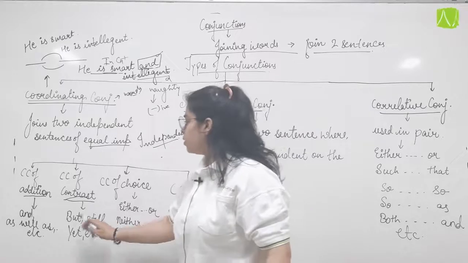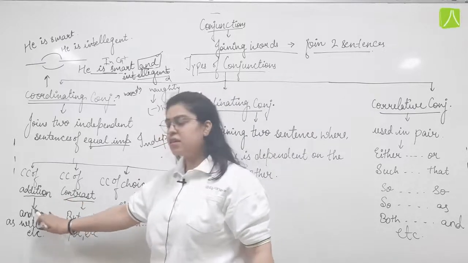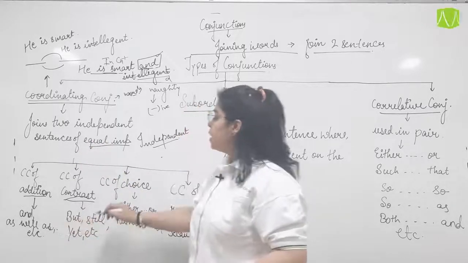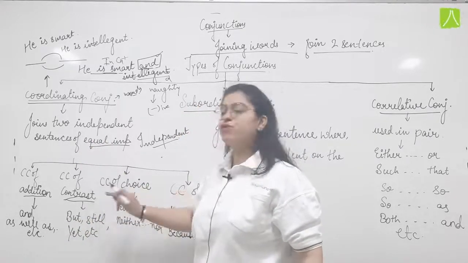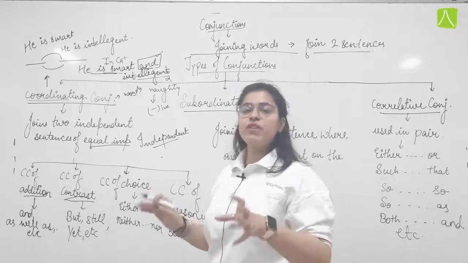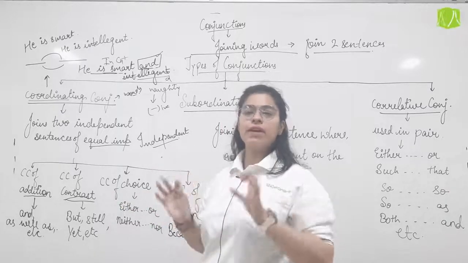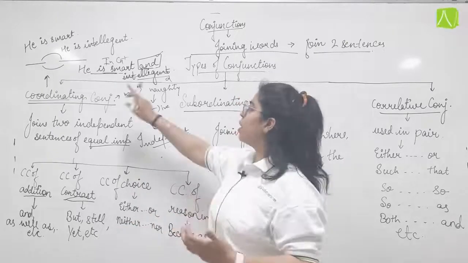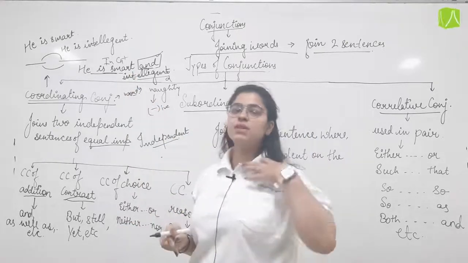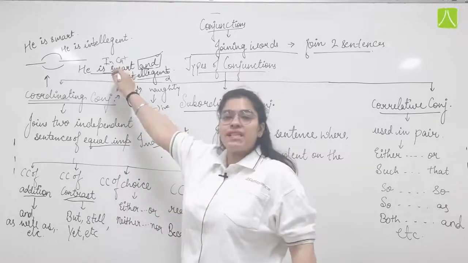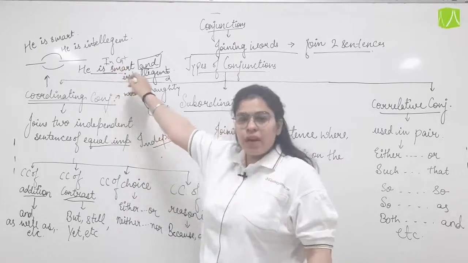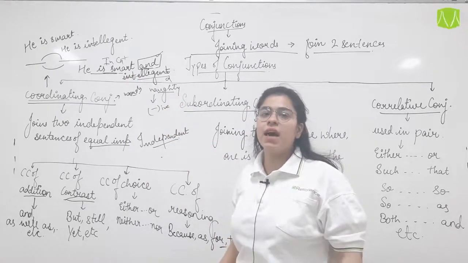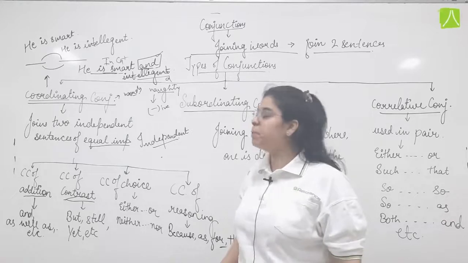Okay, so for addition we use "and", as well as many more which we will study under that heading. Then the coordinating conjunction of contrast, when two different sentences give us two opposite meanings. We cannot say "the boy is smart and naughty", because one gives a positive trait or quality of the boy, but the other gives a negative, or we can say a bad quality or trait of the boy.